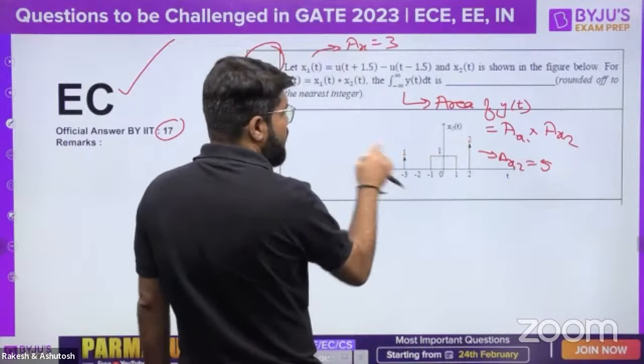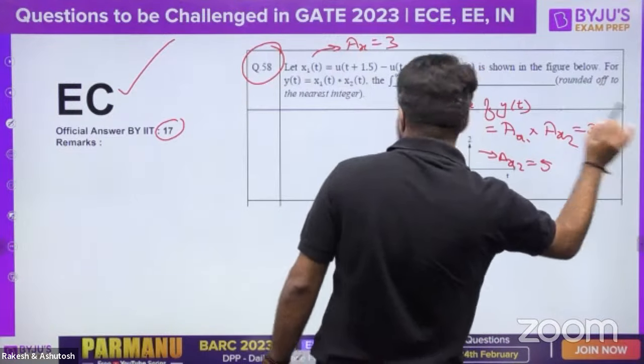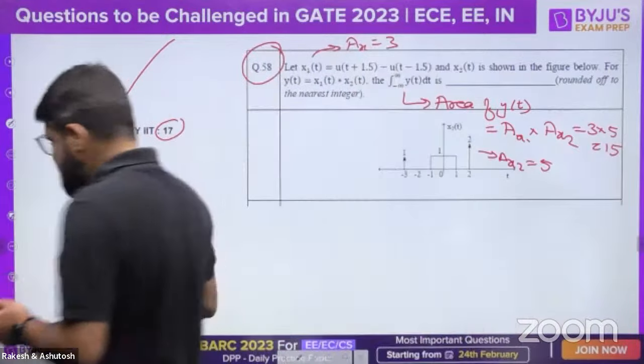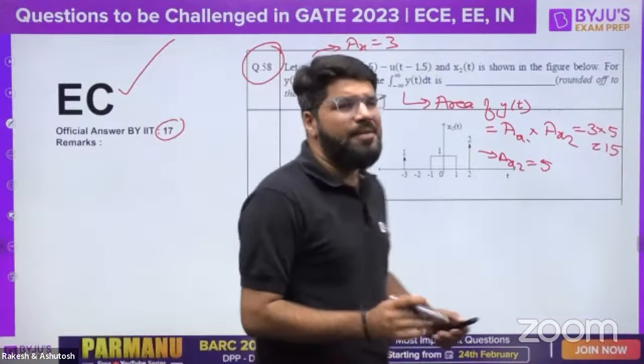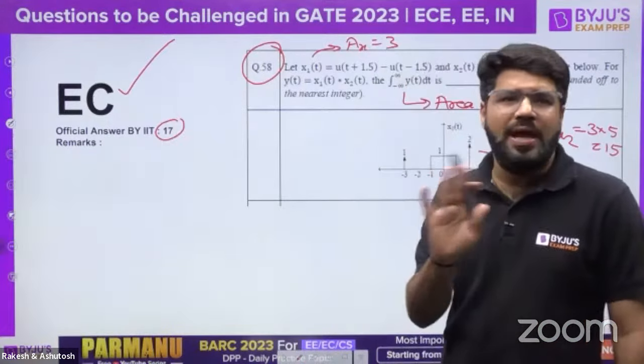2 plus 1, 2 and 1, right? So the total answer becomes 3 times 5. It is a very simple answer, 15 only is going to come. So this question is going to be challenged. Okay, again I repeat, maybe while giving the final answer, IIT made some mistake, maybe a typo error happened, because there is, in this question, I believe.